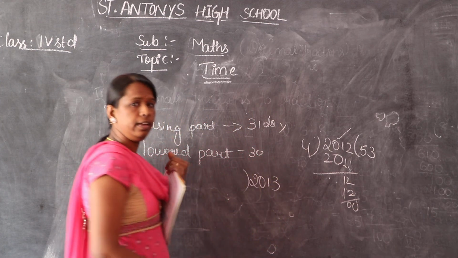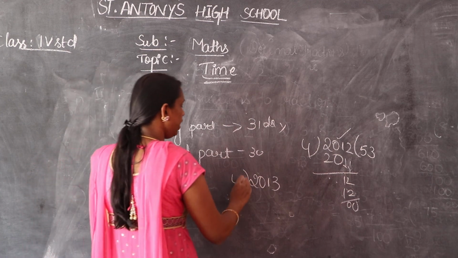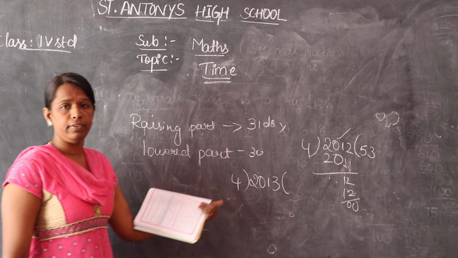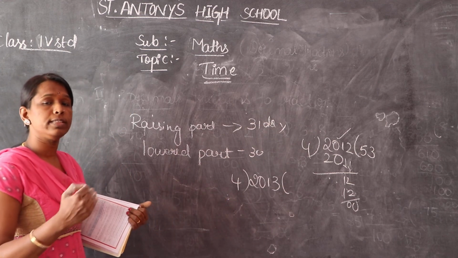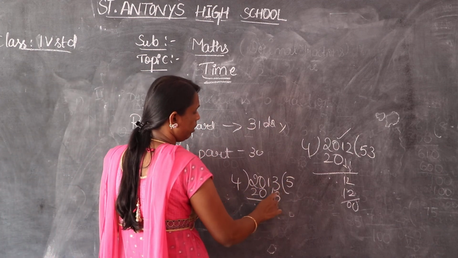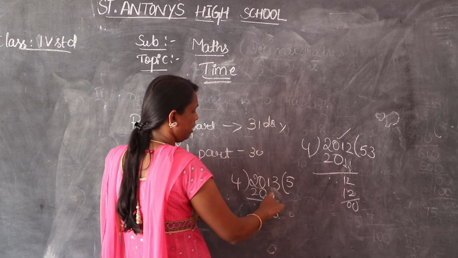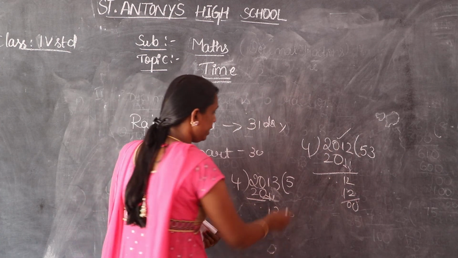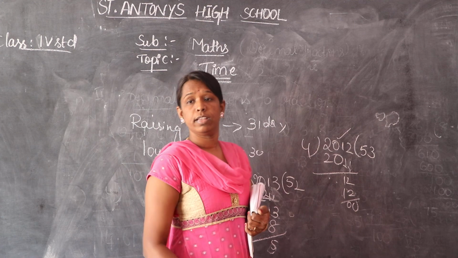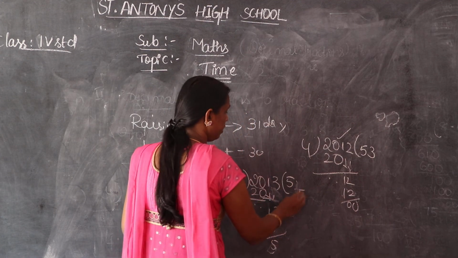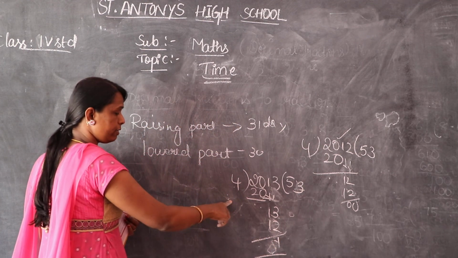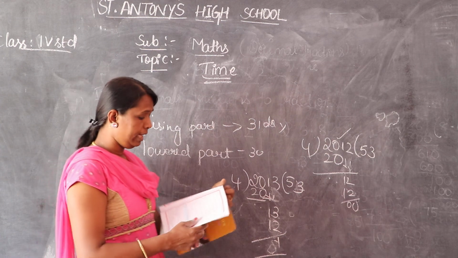Take 2013, whether it is a leap year or not. So divide by 4. Why do we take 4? Taking 4 as the divisor, because a leap year usually occurs once in 4 years. 4 5s are 20. Take down the 13. It is not divisible by 4 directly. 4 3s are 12. The remainder is 1. So here is a remainder. That's why this 2013 is not a leap year.